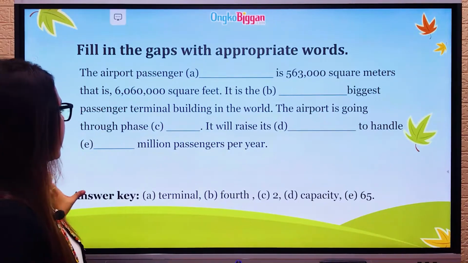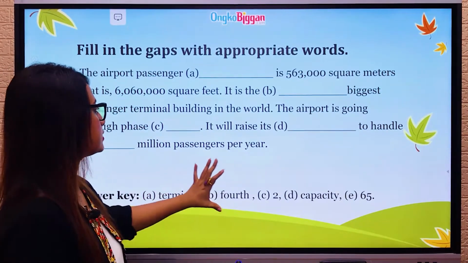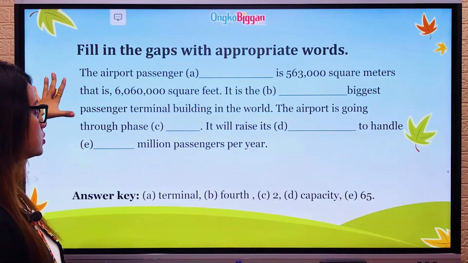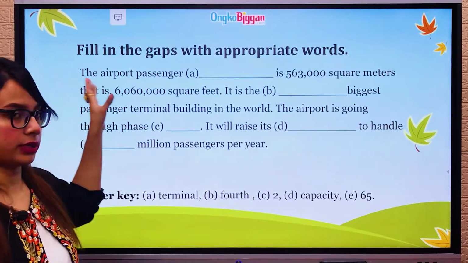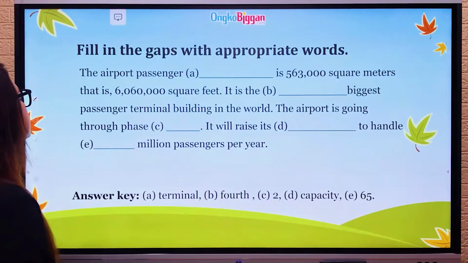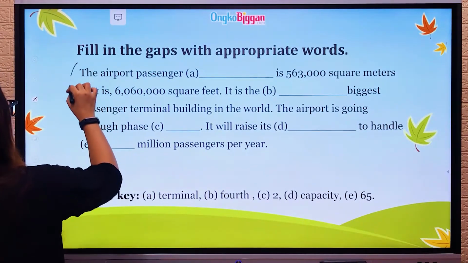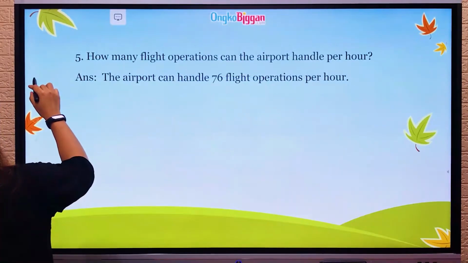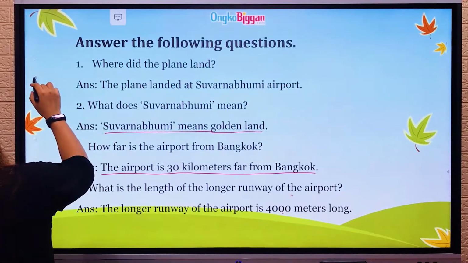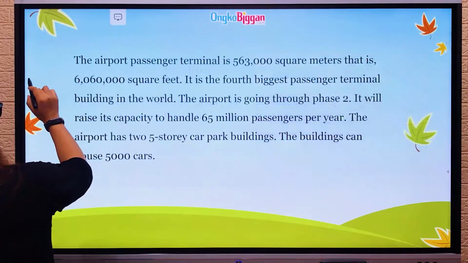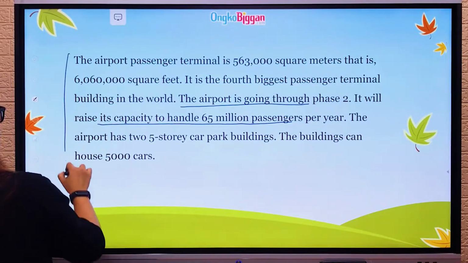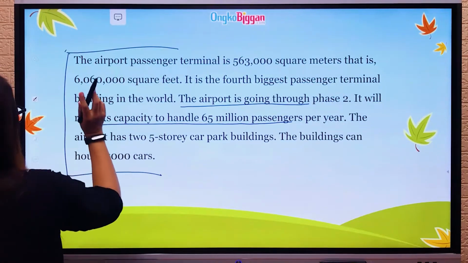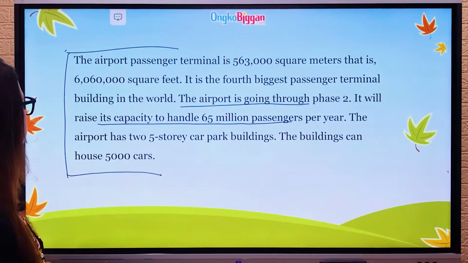So I have attached the answer key below, but before that we need to see how we are going to solve this question. First, I have taken this paragraph from a passage. So if we go back to the passage, yes, this is the passage I have chosen for our activities.